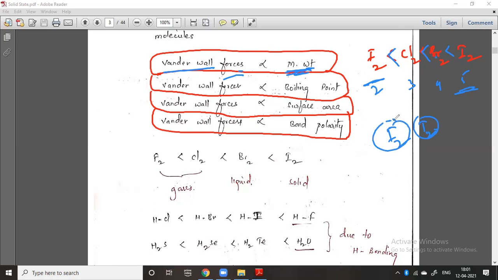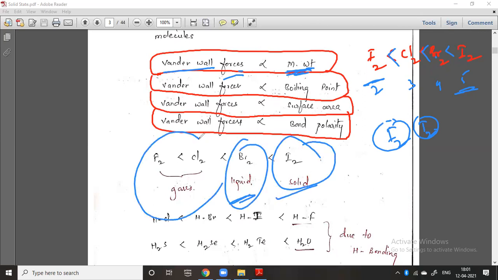Hence iodine exists as a solid at room temperature, bromine is a liquid, and fluorine and chlorine are gases, because they have very weak interactions, that is weak van der Waals forces. The strong van der Waals forces are only between the iodine molecules, hence it exists as a solid.